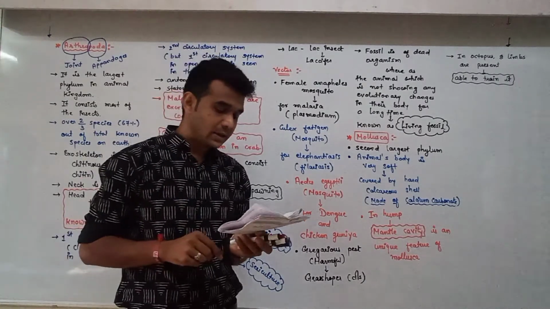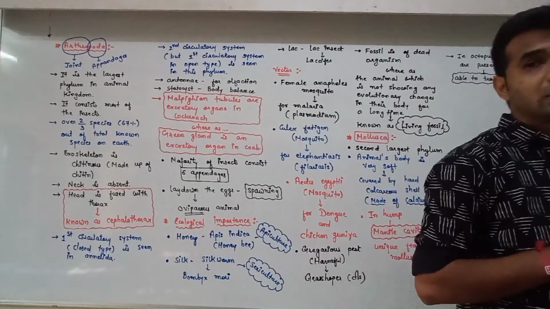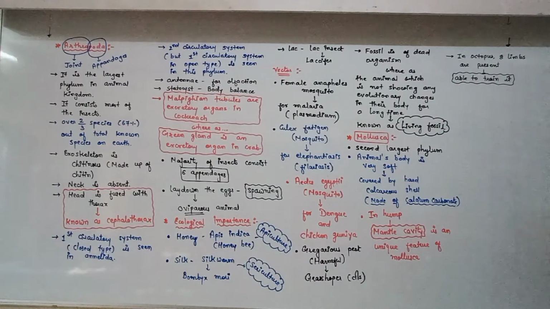See, Sepia, cuttlefish; Loligo, squid; octopus is devilfish. Aplysia, sea hare. Dentalium, tusk shell, just like a structure of teeth or tusk of elephant. And Chaetopleura, known as chiton.